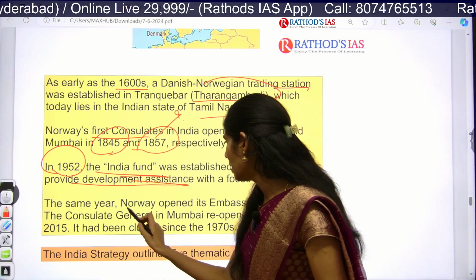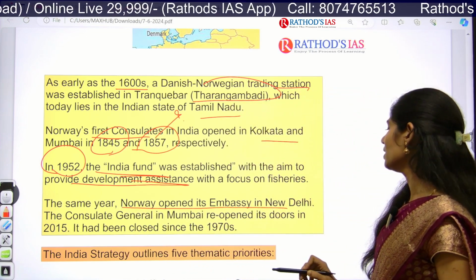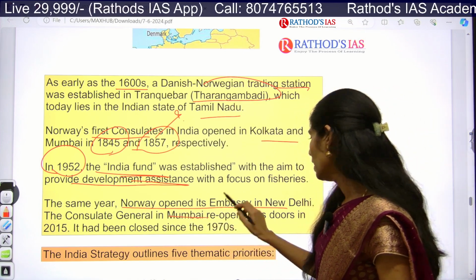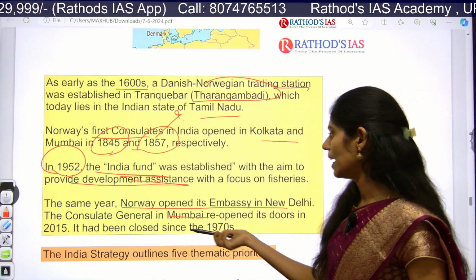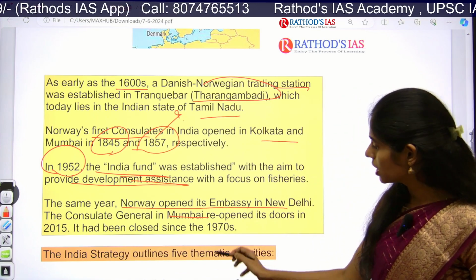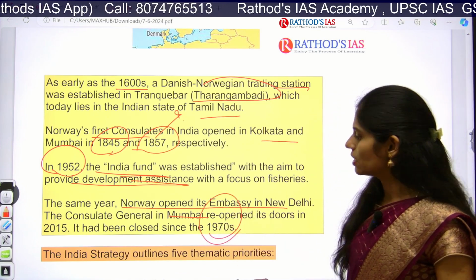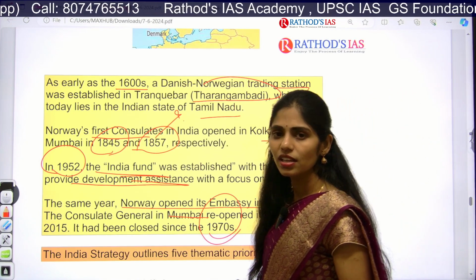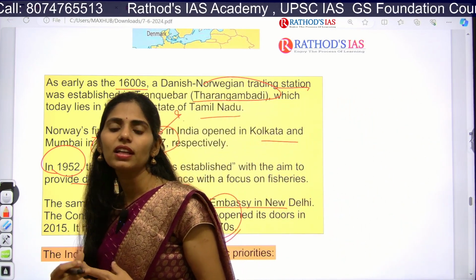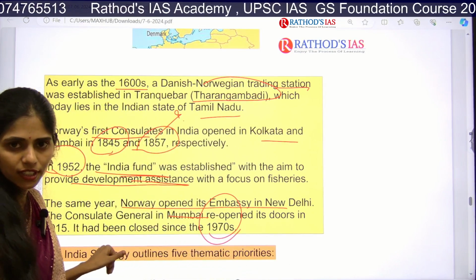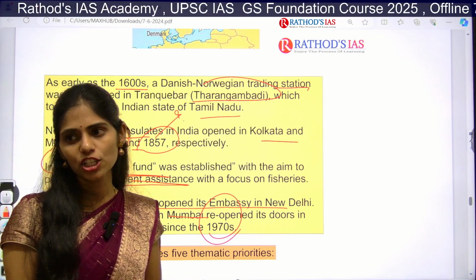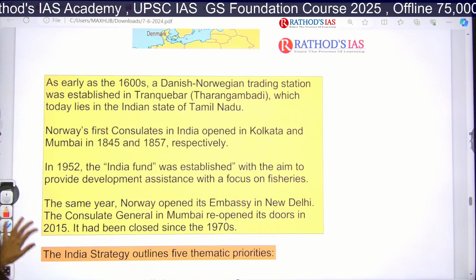The same year Norway opened its embassy in Delhi and also a consulate general in Mumbai, which was closed in the 1970s and recently reopened in 2015. That means, can I say we started further improving relations from 2015? Yes, from 2015 onwards there is increasing relationship between India and Norway.